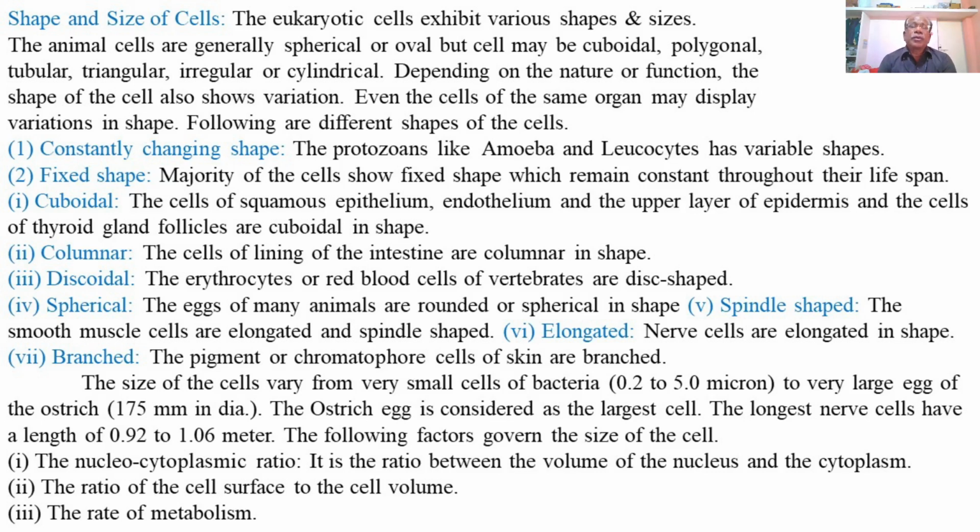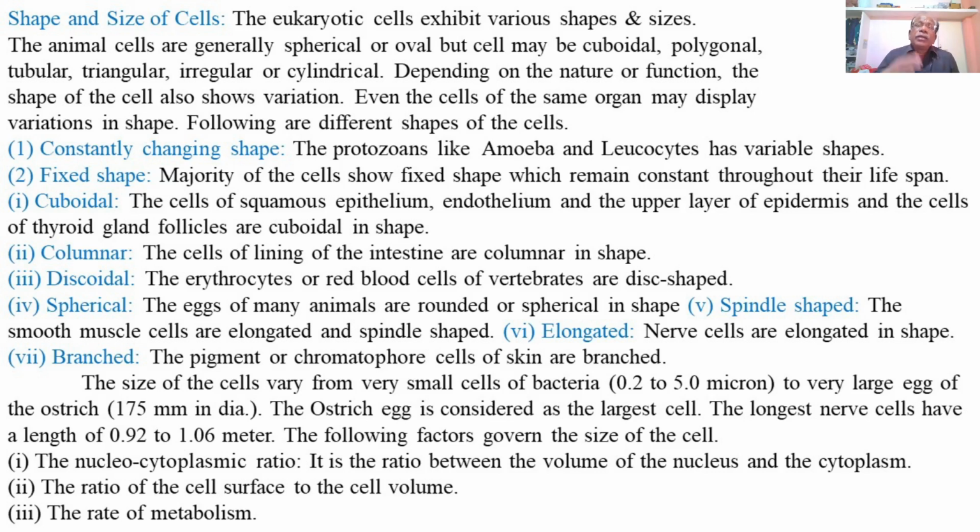Then columnar type of cells, which are tall columnar or rectangular cells, and the cells of the lining of the intestine are columnar in shape. So the columnar cells, usually the absorptive cells of the intestine, are columnar in shape. Means these are tall columnar or rectangular, and they perform the function of absorption of the digested food material from the lumen of the intestine.